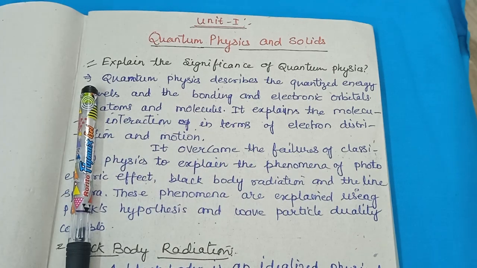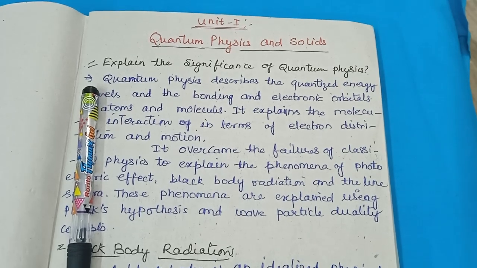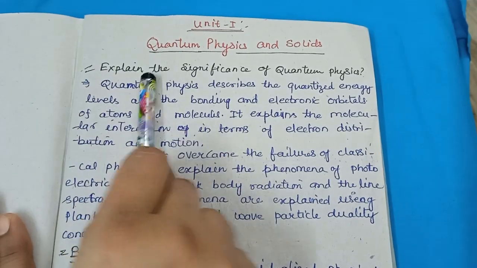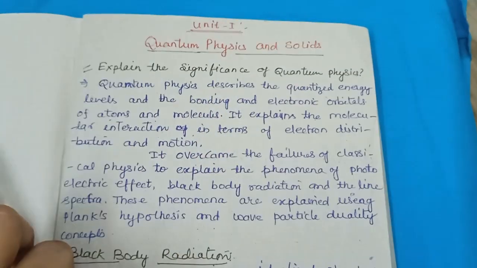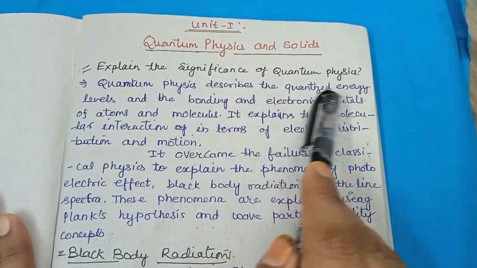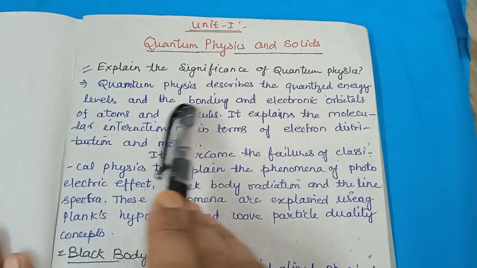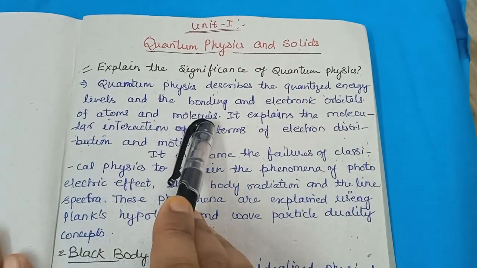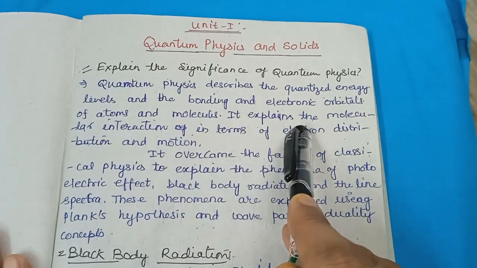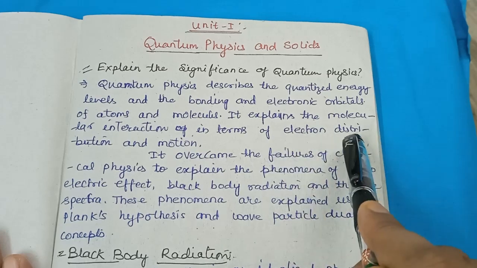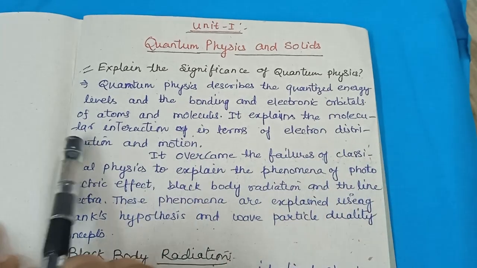I will tell you before. So in the first class, let's start with quantum physics. Now our question is, explain the significance of quantum physics. Quantum physics describes the energy levels and the bonding and electronic orbitals of atoms and molecules. It explains the molecular interaction in terms of electron distribution and motion.